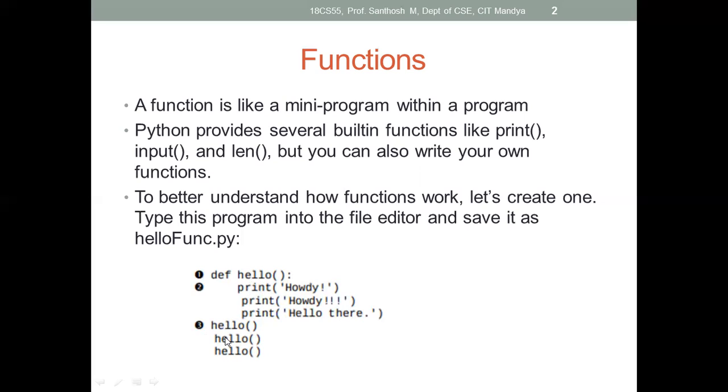So this one is separate. Only this part of code, 1 and 2, belongs to the function. So here, number one is the function head. The second one is the function body that contains the code. That body you have to write by providing indent. Indent means one tab space you have to provide.